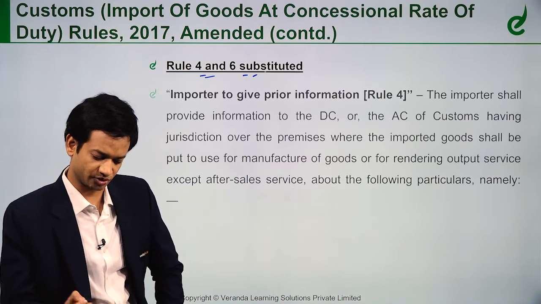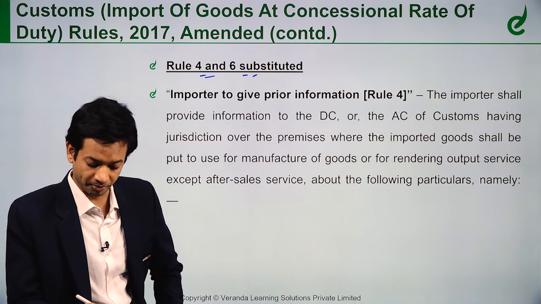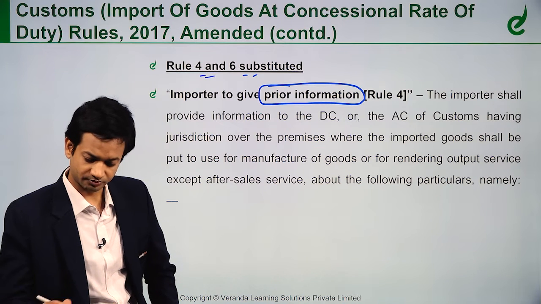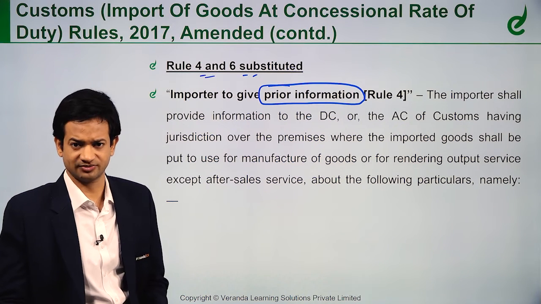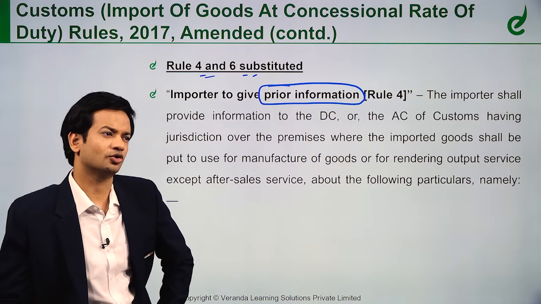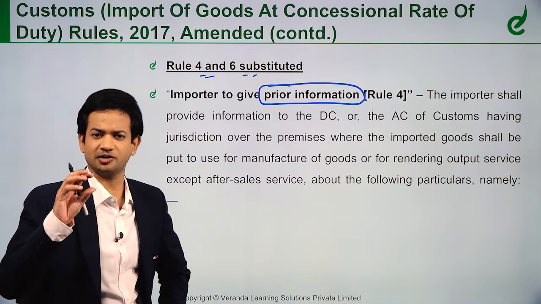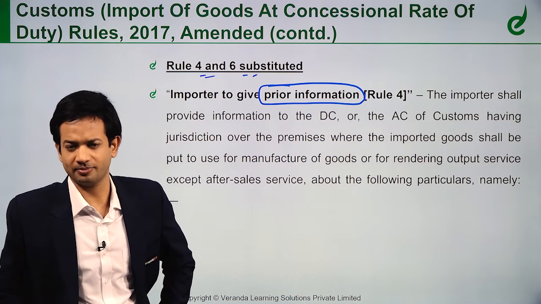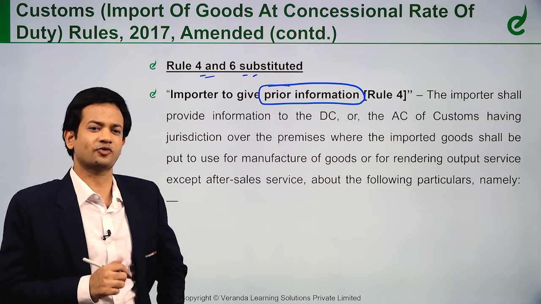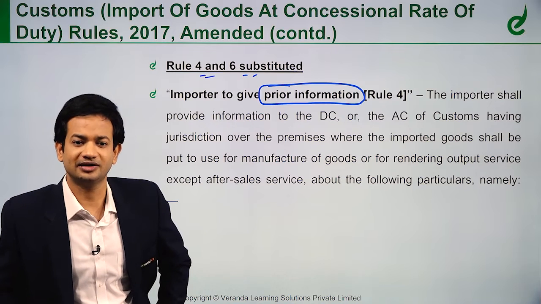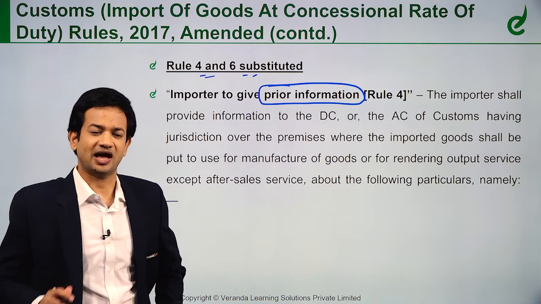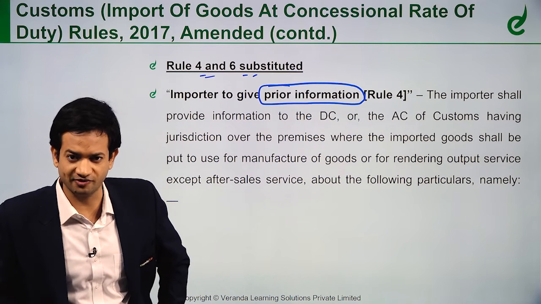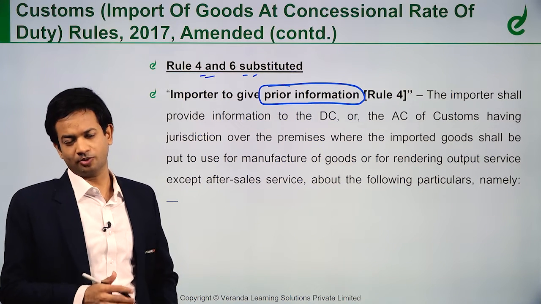Rule 4 and 6 substituted. Importer to give prior information. Please note here, prior information. So if I am going to import goods, let's say example, I am going to manufacture some peculiar medicine, so I am importing raw material. Prior information itself I have to give to the deputy commissioner or assistant commissioner of customs having jurisdiction over my premises, that yes, I'm importing these goods for manufacture of these items.